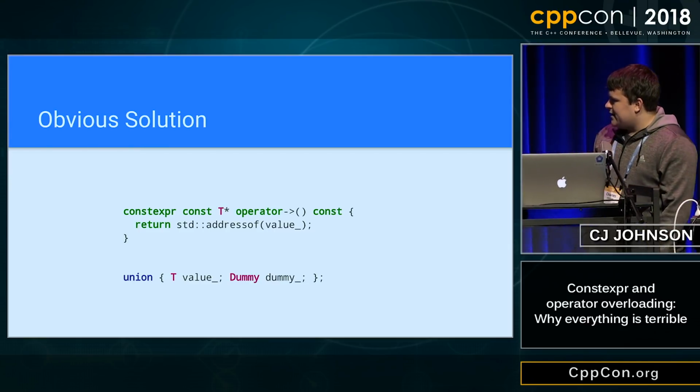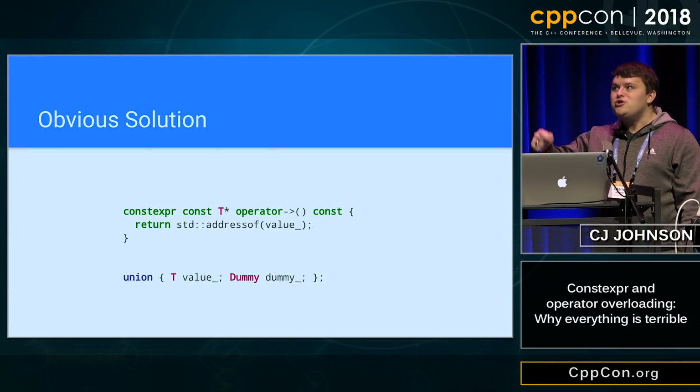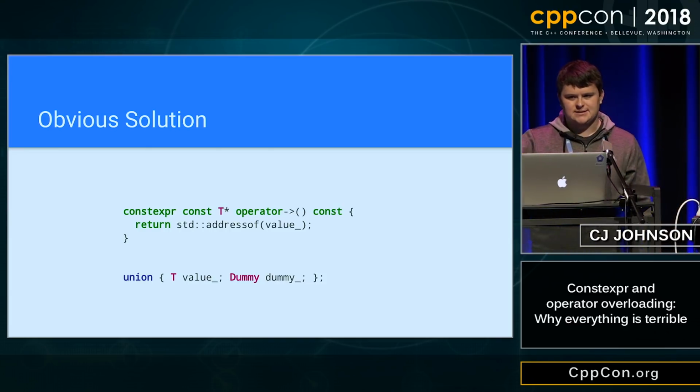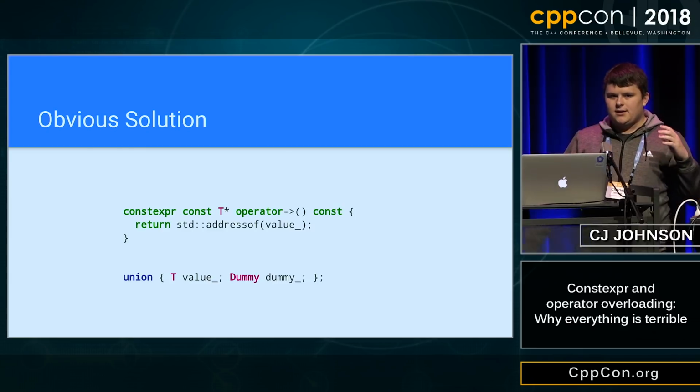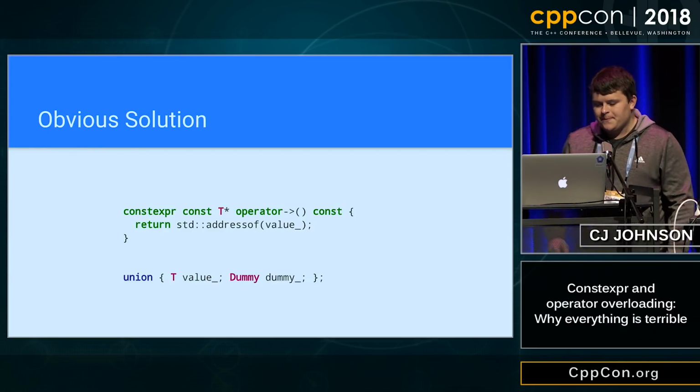Well, what I haven't talked about yet is the underlying data structure. T is a value, and we are unioning it with a dummy value. It's just a tag type. And the reason being we need to directly construct T because there's an emplacement-based constructor. So we can't just have an aligned storage, for example.